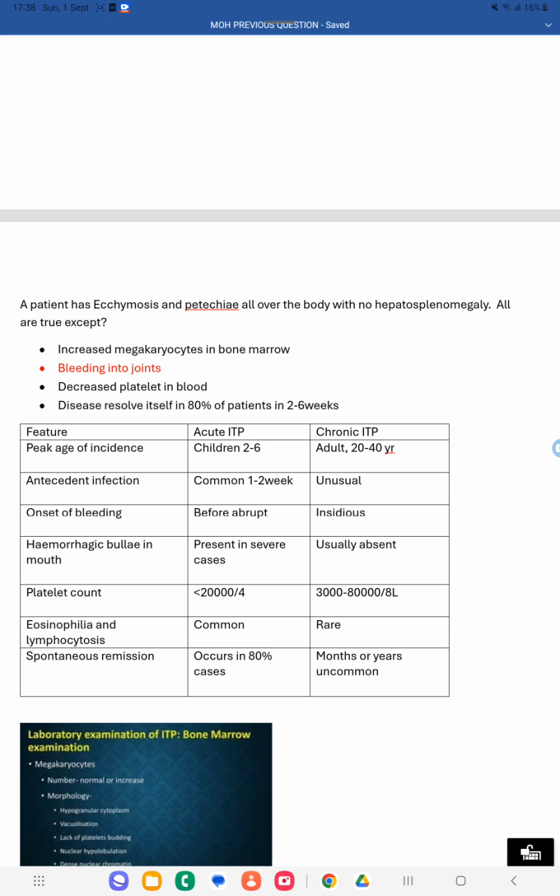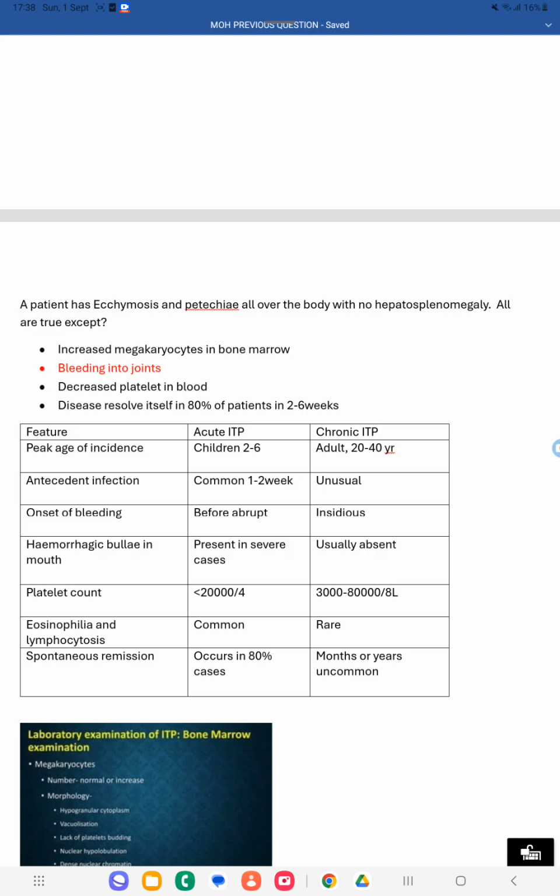Then what is the condition? That is idiopathic thrombocytopenic purpura, or immune thrombocytopenic purpura.